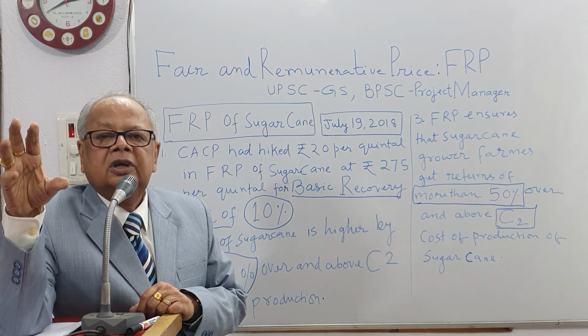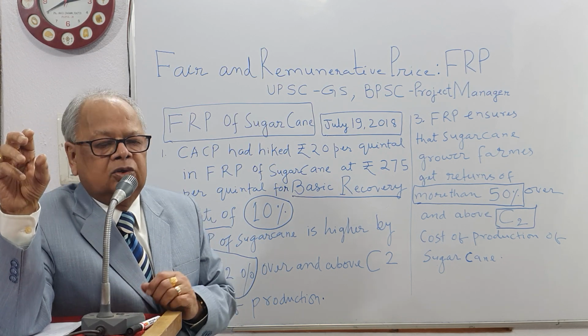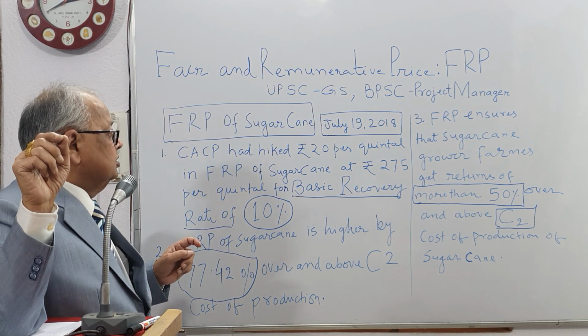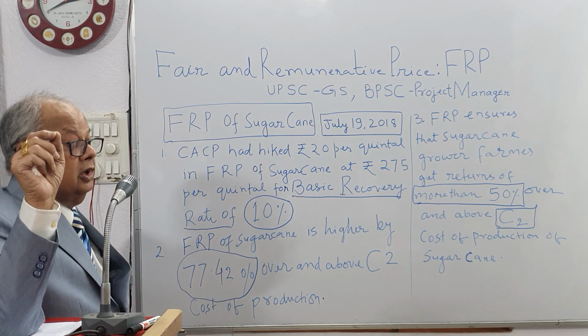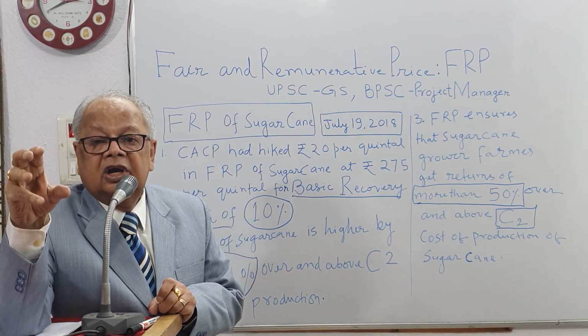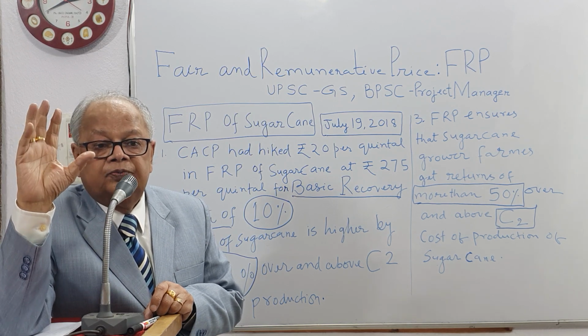In PT, if it is asked, you have to write that the rate in the 2018-19 season of sugarcane is 77.42% higher than the cost of production of sugarcane, that is C2.